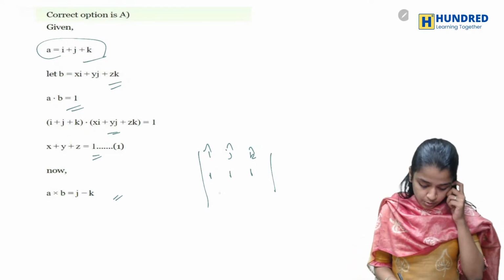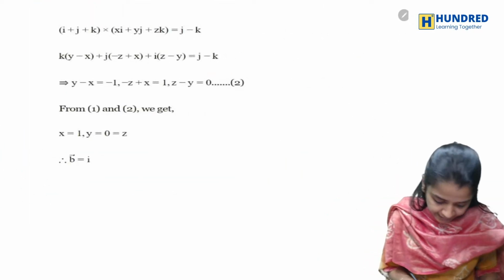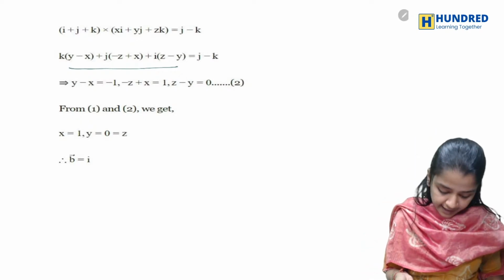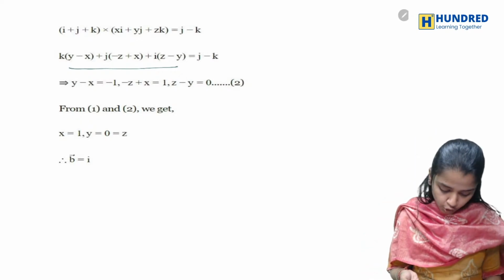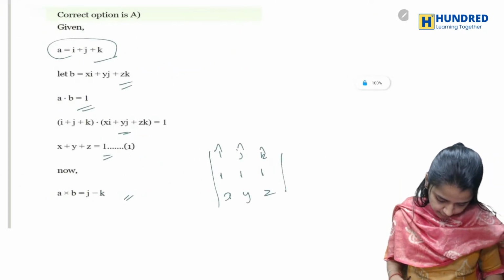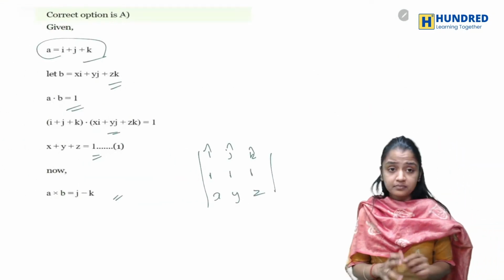What is my B? Which is x, y, z. So when I solve it, I'll be ending up getting this form. So these are caps. I'll be ending up getting these forms. Okay. So this is cap. Basically, this is also cap. J minus k, right? So everything will be cap.